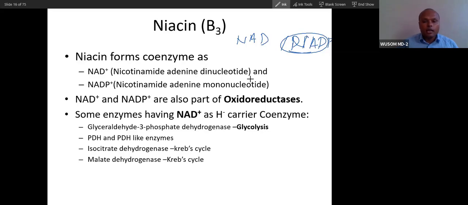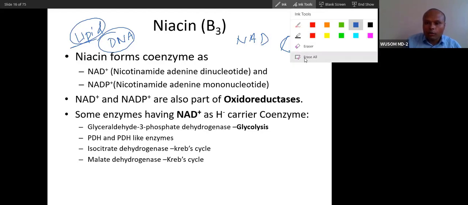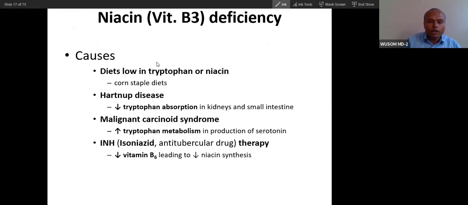So if there is deficiency of niacin, that will cause deficiency of lipid synthesis, because NADPH is required for lipid synthesis. It even influences DNA synthesis. So many problems, all anabolic as well as catabolic pathways are influenced. And because of deficiency of niacin, what does happen? Niacin deficiency will cause which problem?